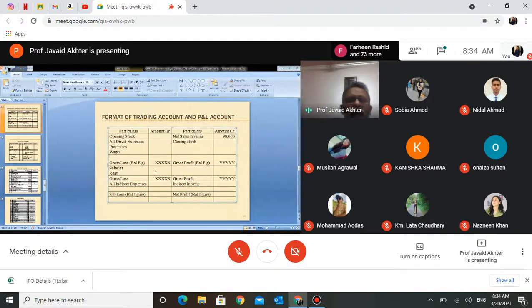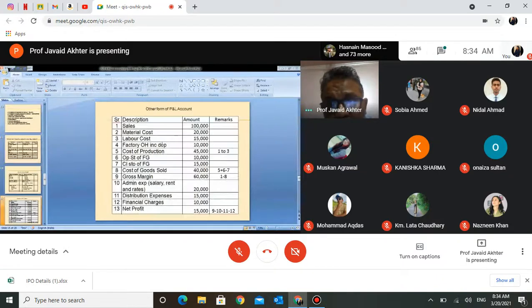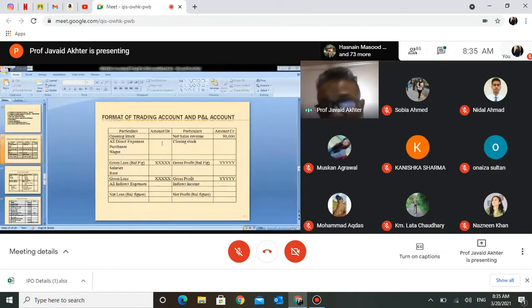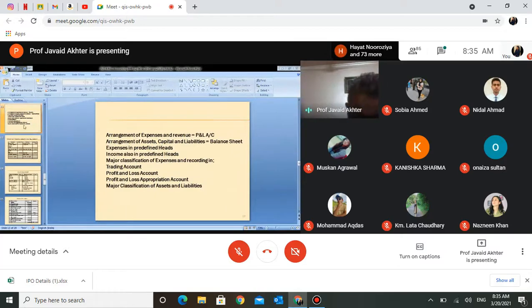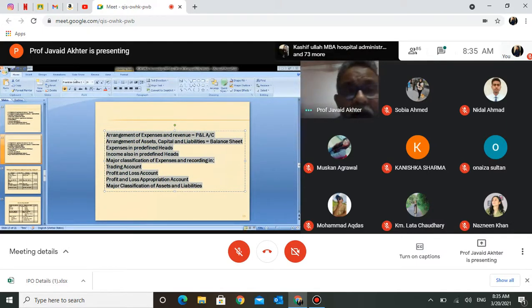Like this, all expenses accounts will be closed, all income accounts will be closed. When you close all expenses accounts and income accounts, this is how transferring them to profit and loss account looks. Let me write here what I have said. I'll just duplicate this slide and write here. Note whatever I am writing so that whatever I have spoken is clear.